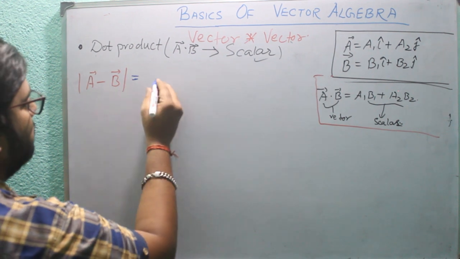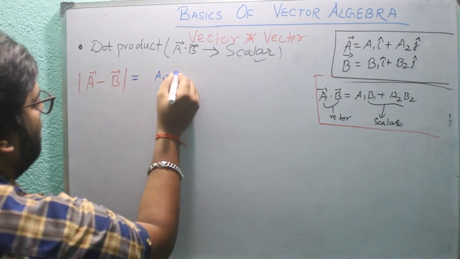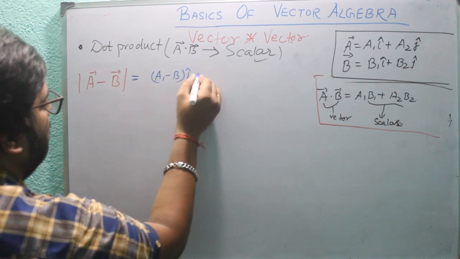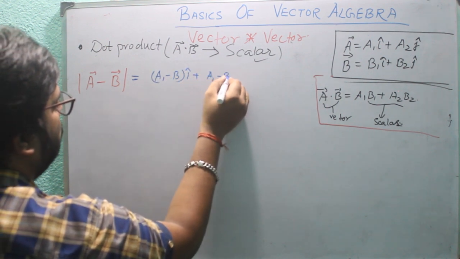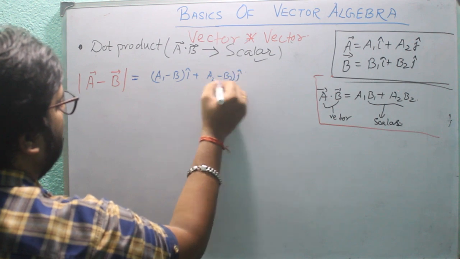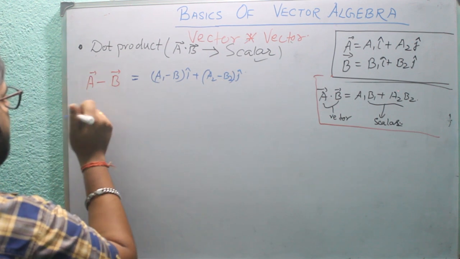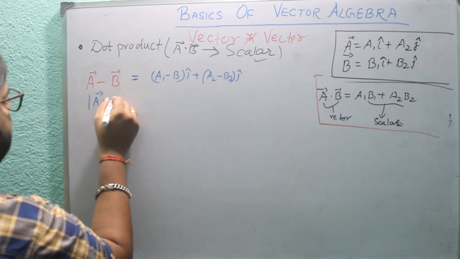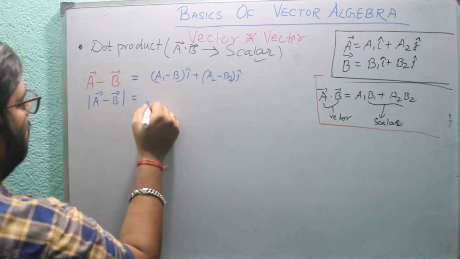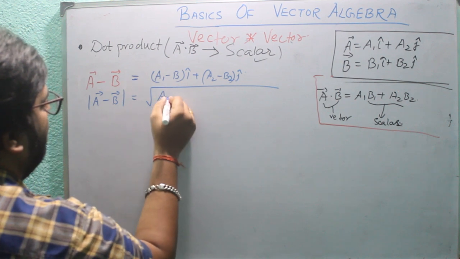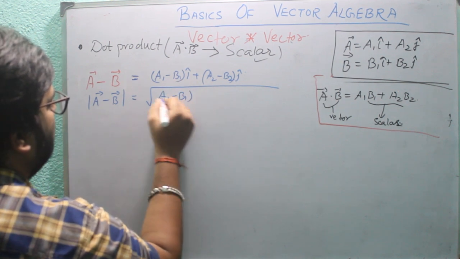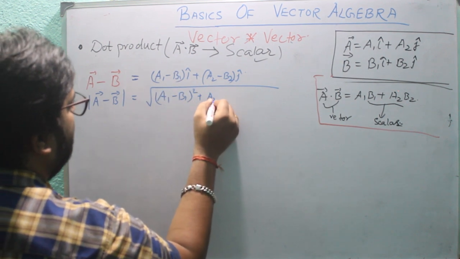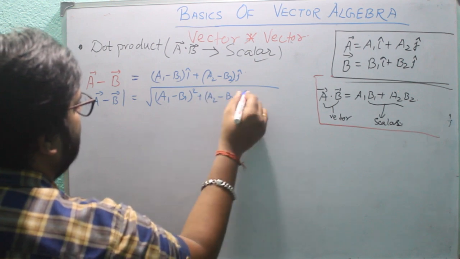A minus B vector is (A1 minus B1) I cap plus (A2 minus B2) J cap, and its magnitude is under root of (A1 minus B1) square plus (A2 minus B2) square.